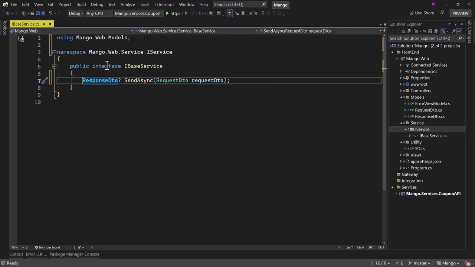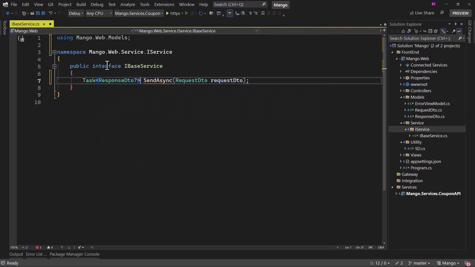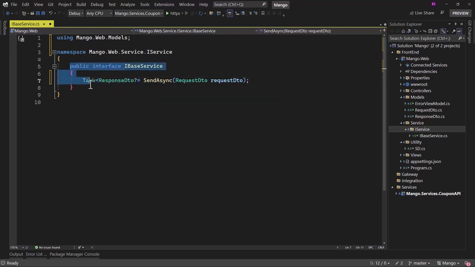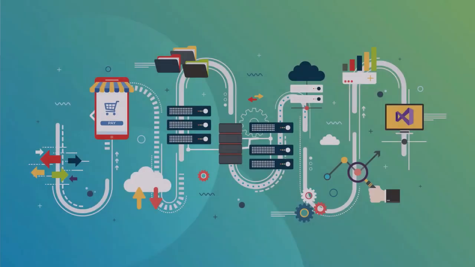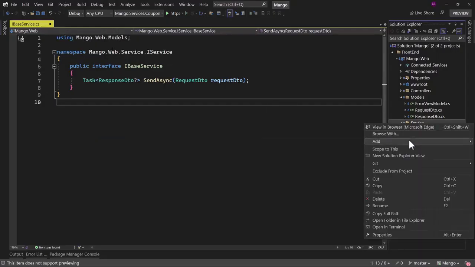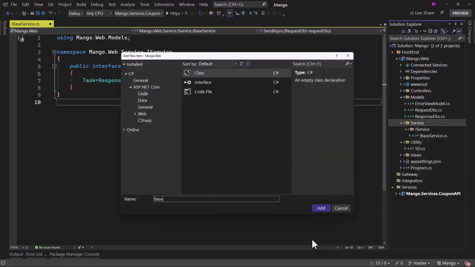We want to make this method asynchronous. Let me add Task there. And that looks good. And with that, the interface is looking good. Let me implement this interface in the next video. We need to implement the interface for our base service. Inside the service folder, I will add a new class, and call that BaseService.